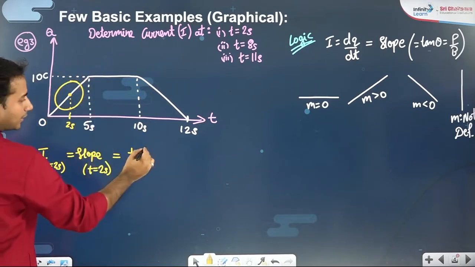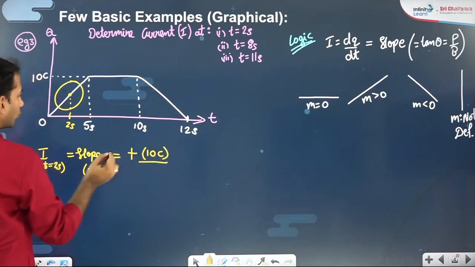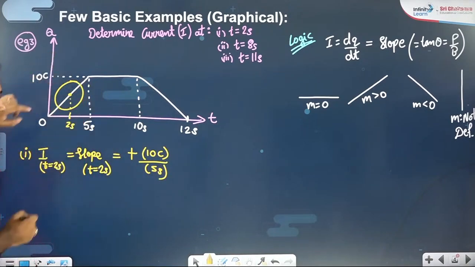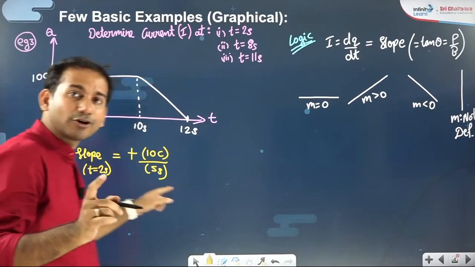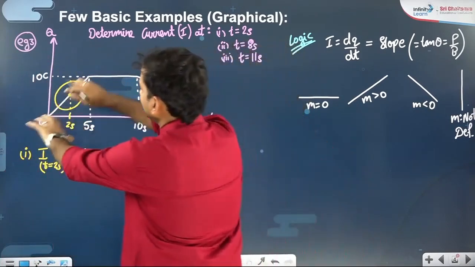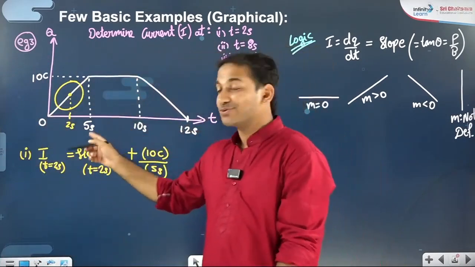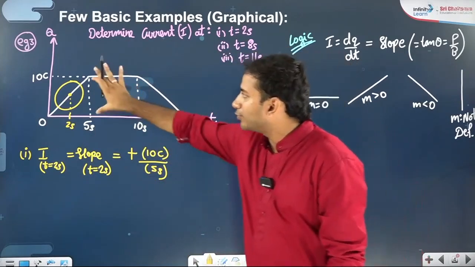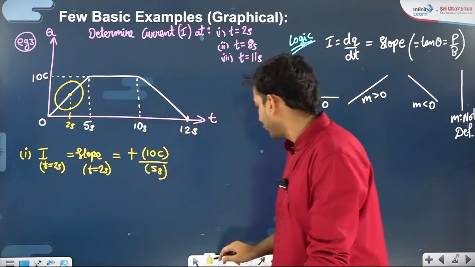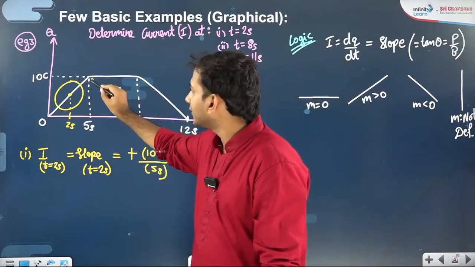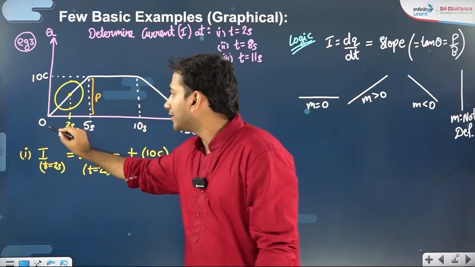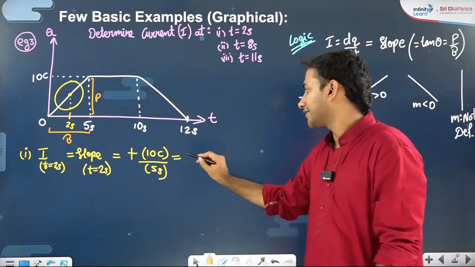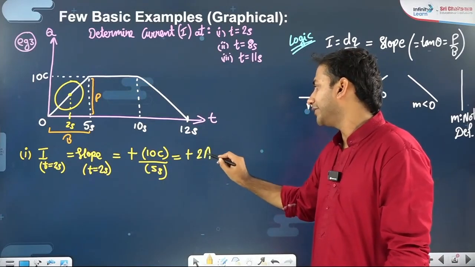What is this perpendicular length? 10 coulomb. What is this base length? Total 5 seconds. I am talking about the complete. This 2 seconds is forming a portion of 0 to 5 seconds. So that will be 10 coulombs total perpendicular length by total base length 5 seconds. So the final answer is positive 2 amperes.